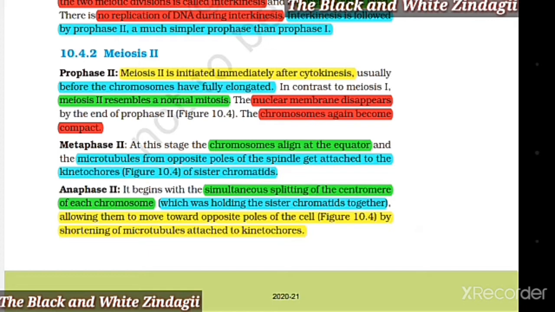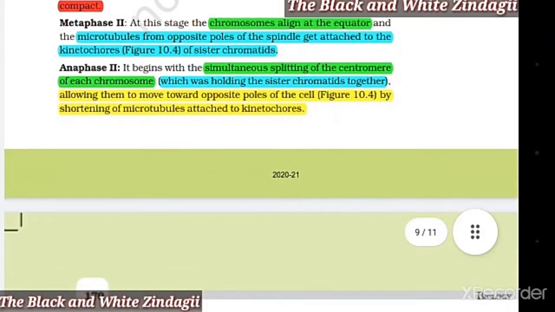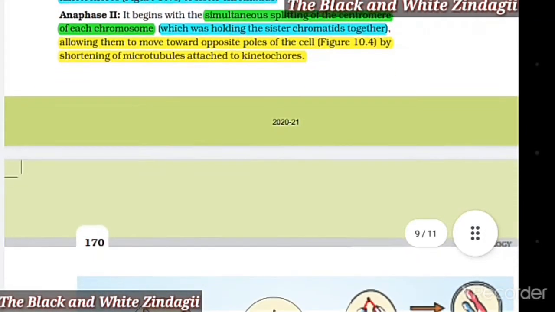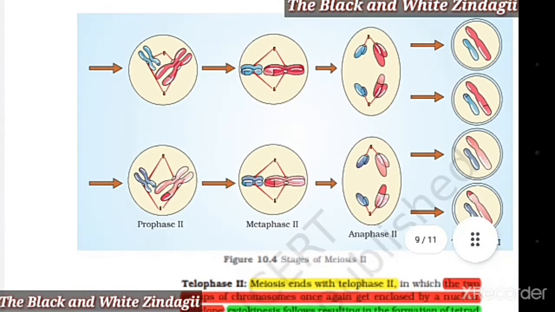Metaphase 2. At this stage, the chromosomes align at the equator and the microtubules from opposite poles of the spindle get attached to the kinetochores of sister chromatids. Anaphase 2. It begins with the simultaneous splitting of the centromere of each chromosome, which was holding the sister chromatids together, allowing them to move toward opposite poles of the cell by shortening of microtubules attached to their kinetochores.